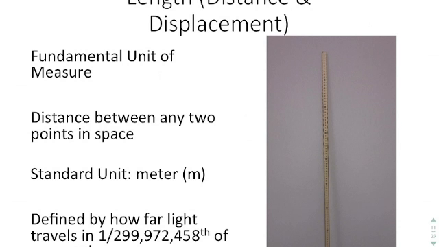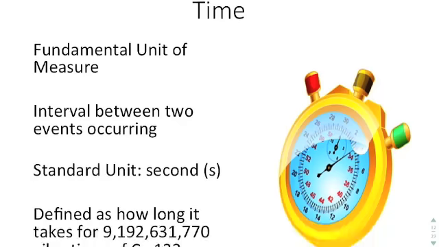The standard unit is the meter, and it's currently defined by how far light travels in 1/299,792,458th of a second. Originally it was defined in terms of a standard meter bar, but that didn't have the precision that was required, so they've gradually changed the definition to this particular definition.